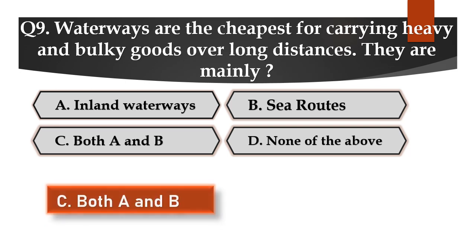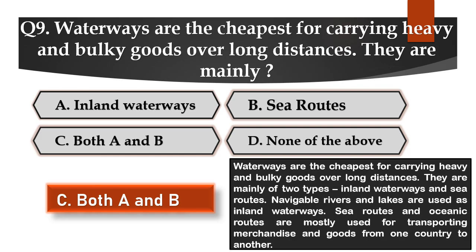It is C. Both A and B. They are mainly of two types: inland waterways and sea routes. Navigable rivers and lakes are used as inland waterways. Sea routes and oceanic routes are mostly used for transporting merchandise and goods from one country to another.